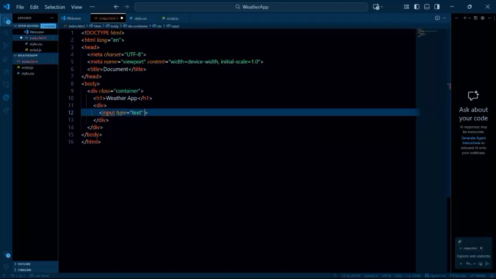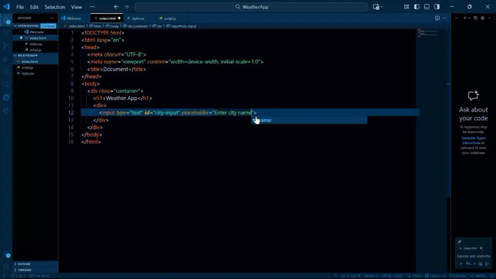Another important thing that you should have here is your ID, because these are things that we always want to fetch at the end of the day. So your ID should have it like, let's say, city input. Like city input, right? So another thing I would love you to have is your placeholder. Because other times you want to sign into maybe your email, you enter your email address or something, or enter your age. So you can have something like enter city, or let's say enter city name. Sorry, that's not spelled correctly.